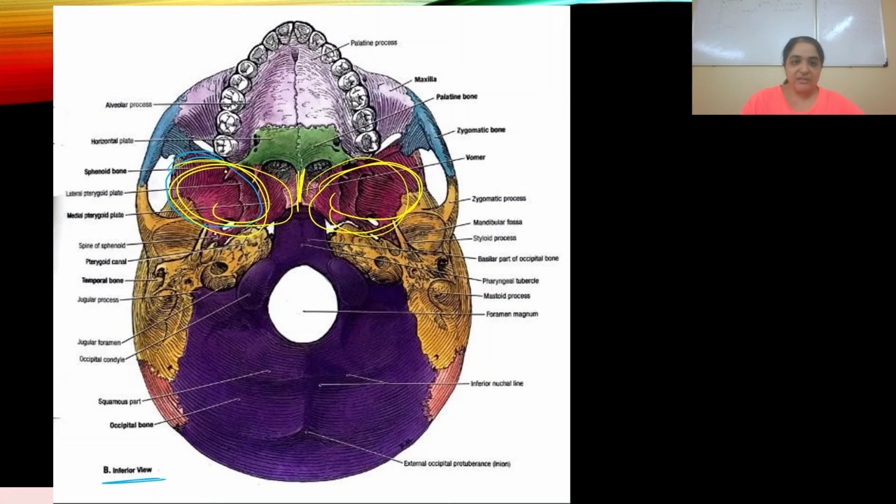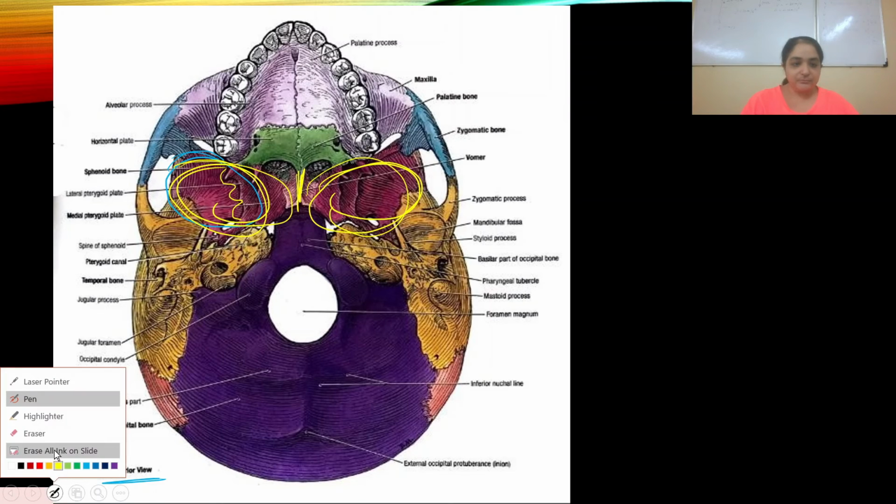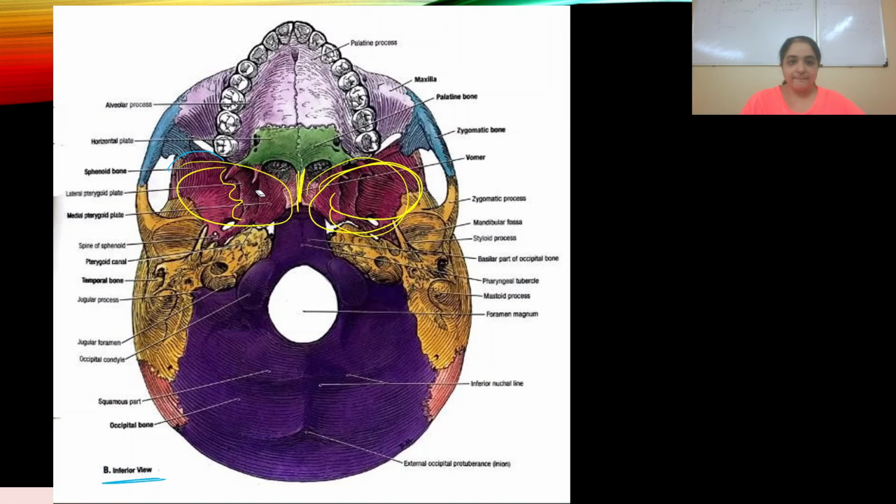Now these plates over here are the pterygoid. It forms a part of the sphenoid bone. The sphenoid bone is quite big, and this red part you see here is the pterygoid plate.